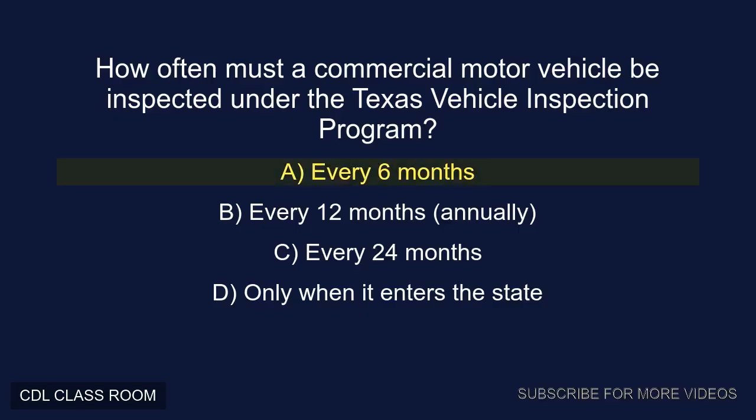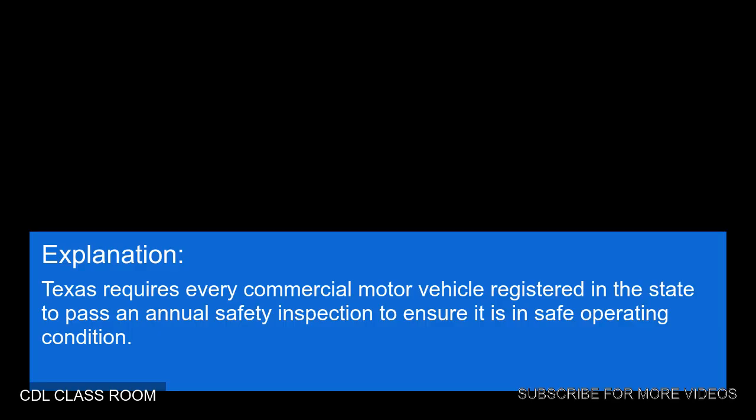A. Every 6 months. B. Every 12 months, annually. C. Every 24 months. D. Only when it enters the state. Correct answer, B. Every 12 months, annually. Explanation: Texas requires every commercial motor vehicle registered in the state to pass an annual safety inspection to ensure it is in safe operating condition.